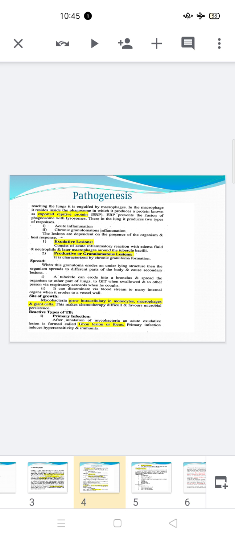This is followed, at the end, by the formation of a granuloma or tubercle structure. The bacteria are kept alive and viable within it, and it is walled off by the cellular immunity.